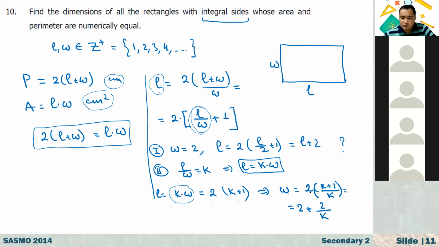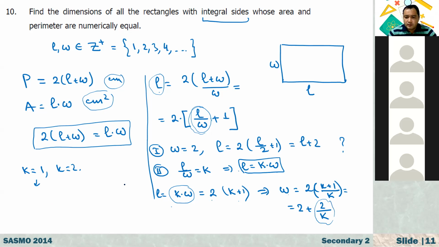Then W will be equal to 2 times K plus 1 over K, which is equal to 2 plus 2 over K. That is an integer when K is equal to 1 and when K is equal to 2, right? We have only 2 possible answers.